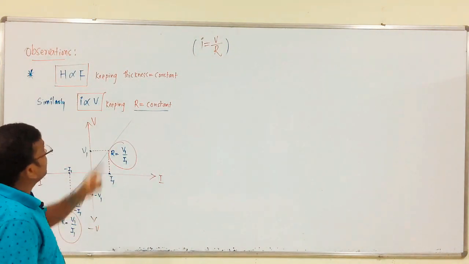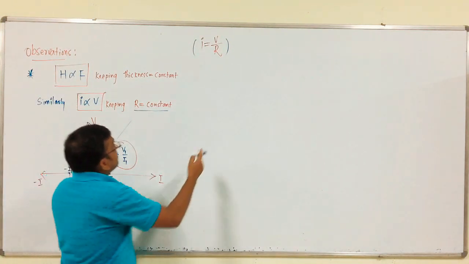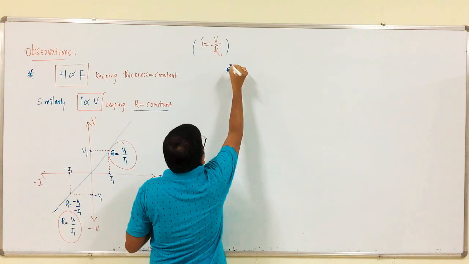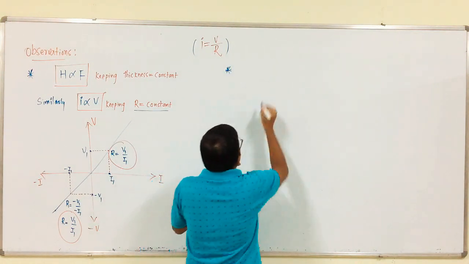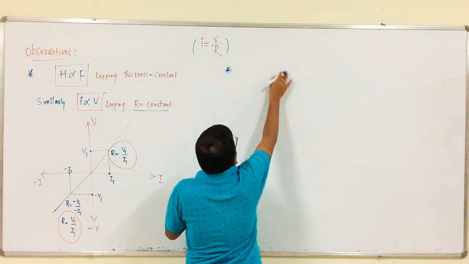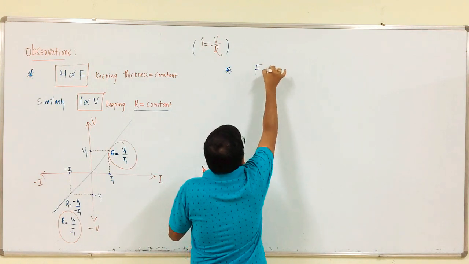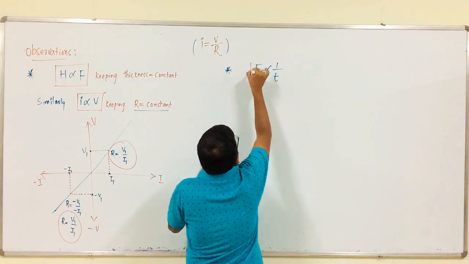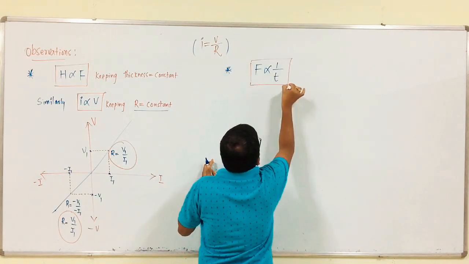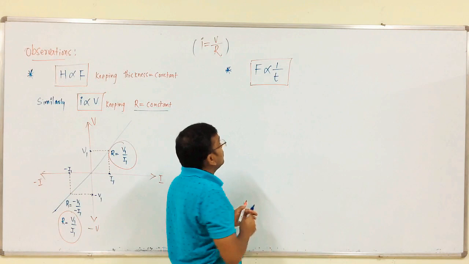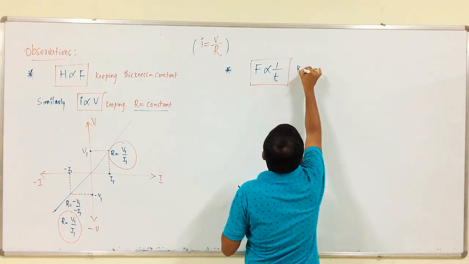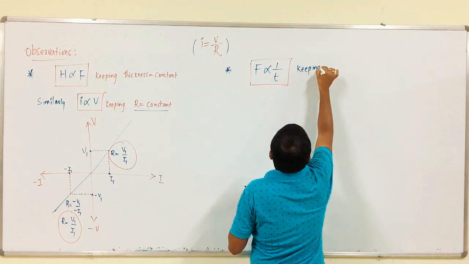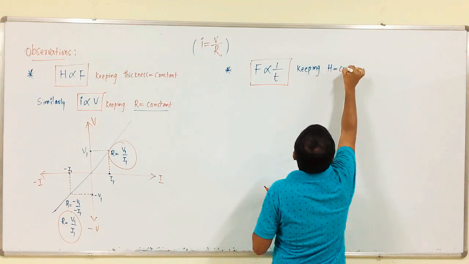Next, second observation. We all know that water flow is inversely proportional to the thickness of the pipe. That is, the thinner the pipe, the lesser the water flow, keeping height equal to constant.